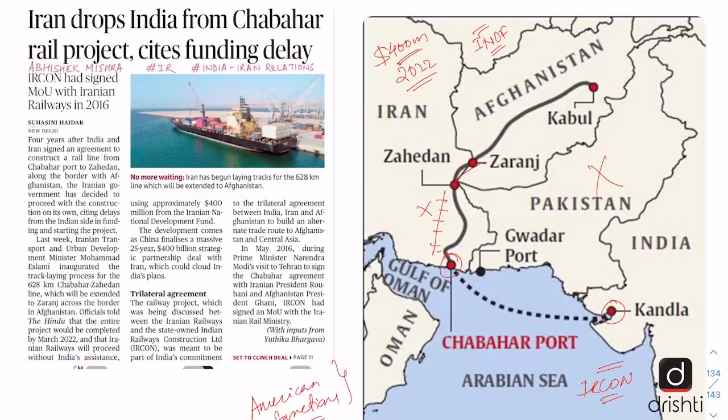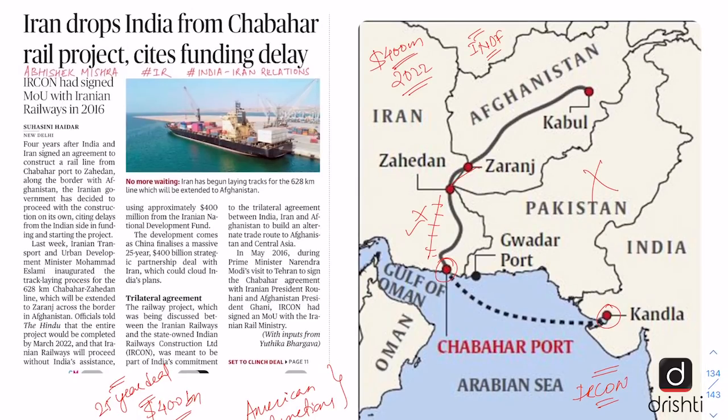And somewhere at the back of this decision is the impending China-Iran deal of $400 billion, which will be a 25-year deal, and it will be a strategic partnership between China and Iran. So somewhere this deal has also allowed Iran to let go of Indian assistance, though India will continue to operate the Chabahar port. And the ministry officials are saying that at a later date, India may also join this railway line work. But as of now, Iran has decided to proceed on its own.